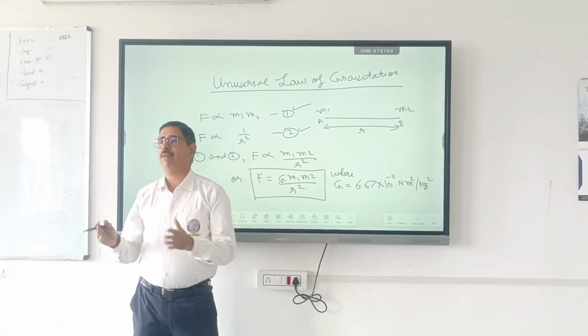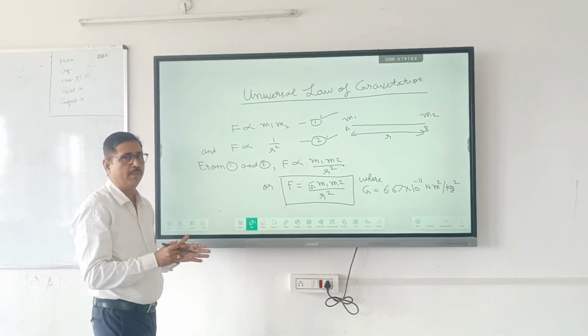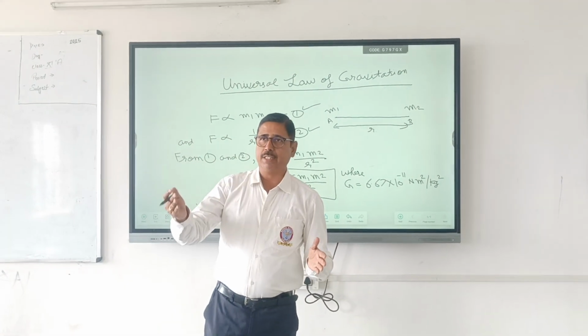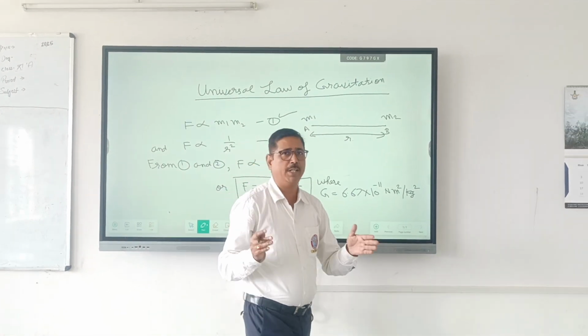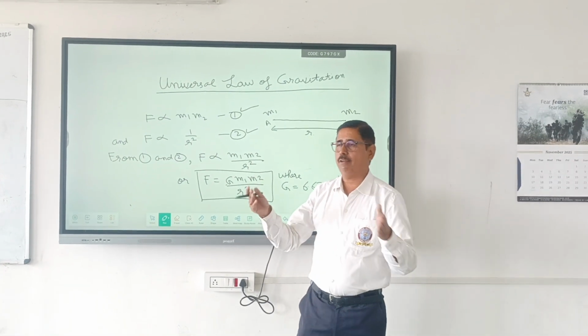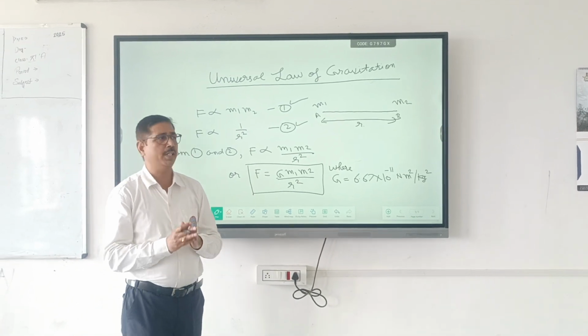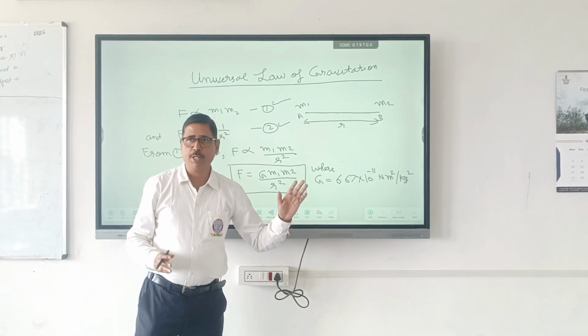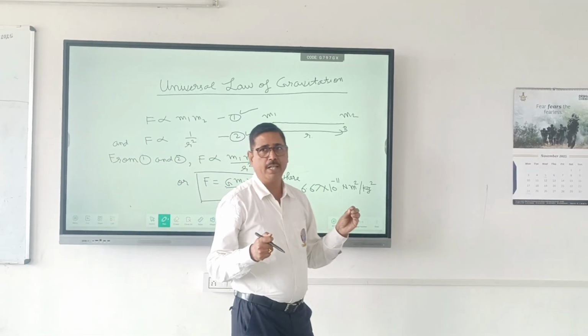So whether we are finding the force between two electrons or between the moon and earth, this constant is not going to change. Whether we are finding the force between two masses in air or we change the medium, the universal gravitational constant is not going to change. So that's why this is a very important and fundamental law in physics.